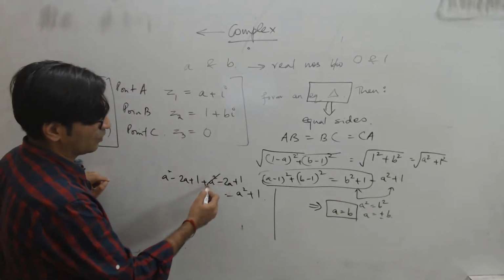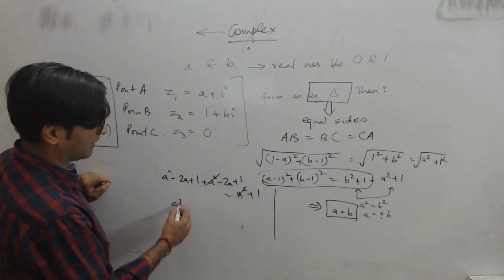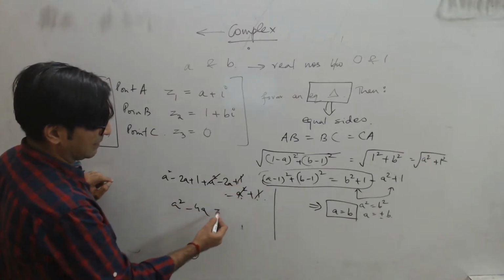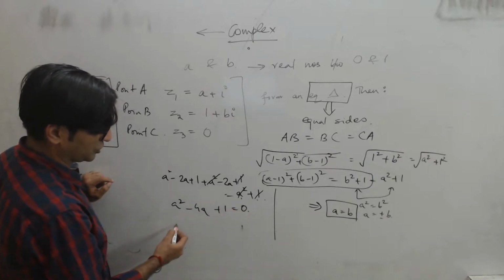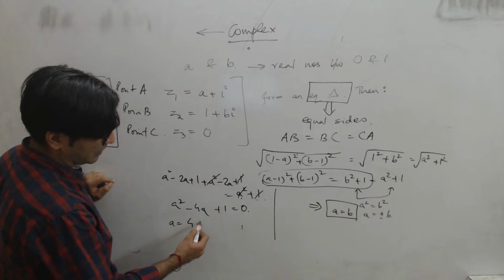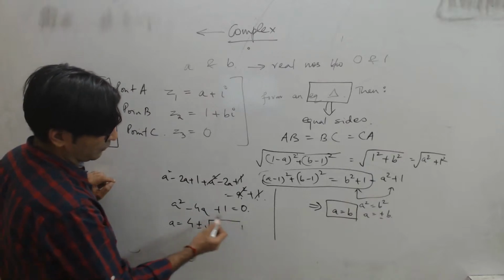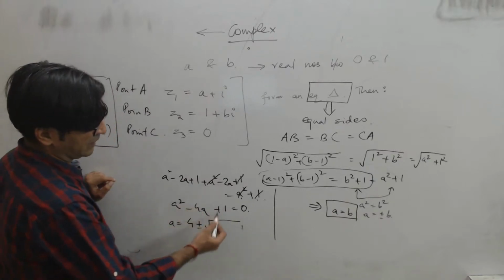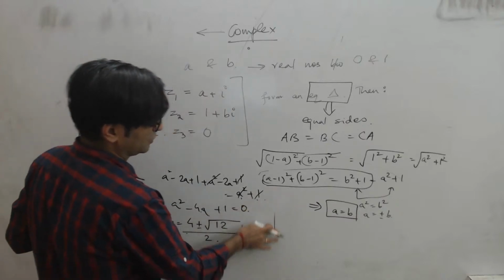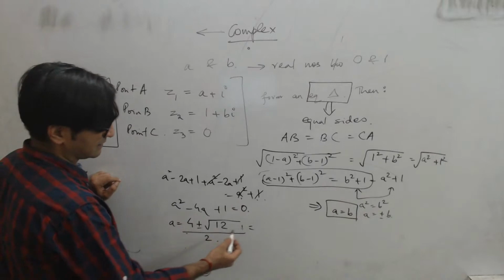So if I do this, 1 A square will get cancelled out. My equation becomes A square minus 4A, and the 1 also goes away, plus 1 is equal to 0, right? So using the discriminant method, A will be minus B, that's 4, plus minus square root of B square, 16 minus 4 is 12, upon 2A, right? So if you simplify this, what do you get?